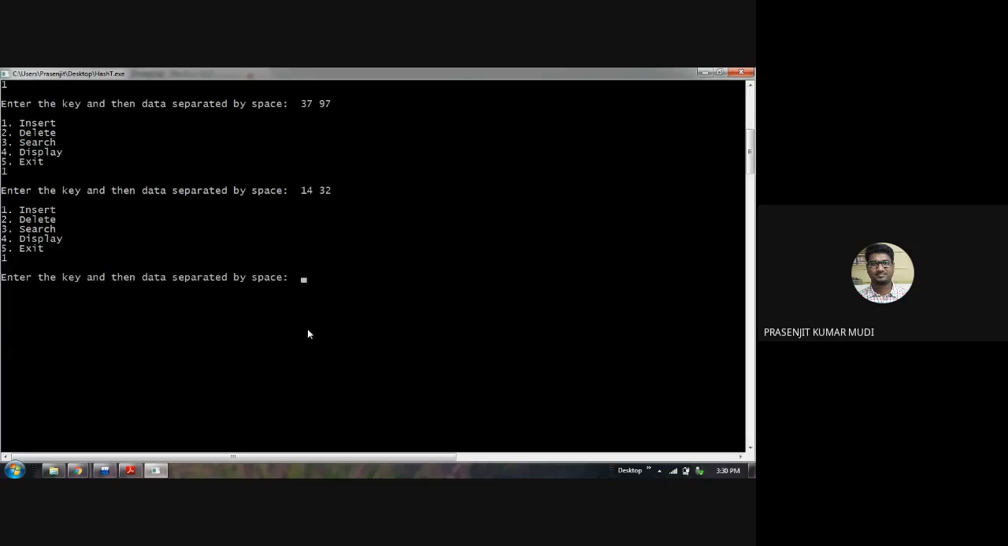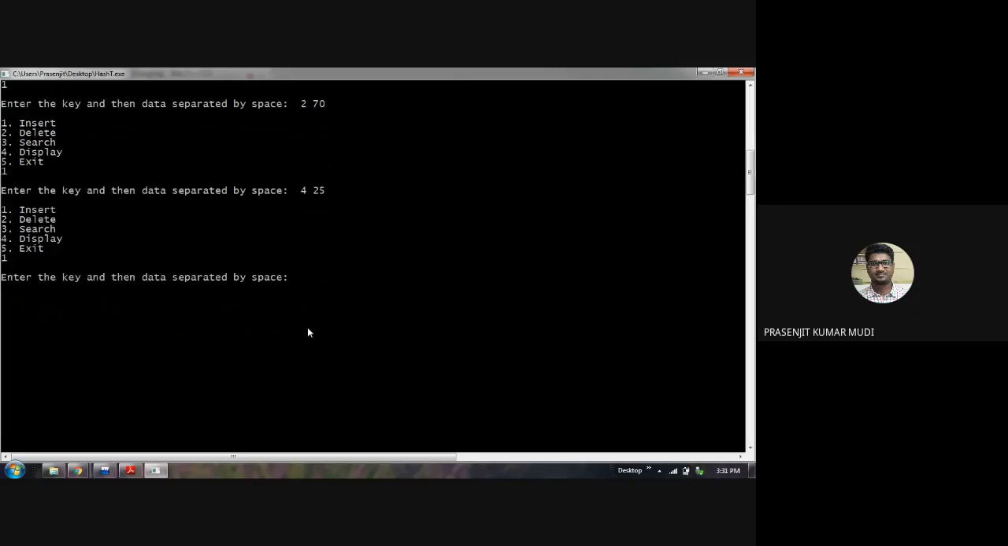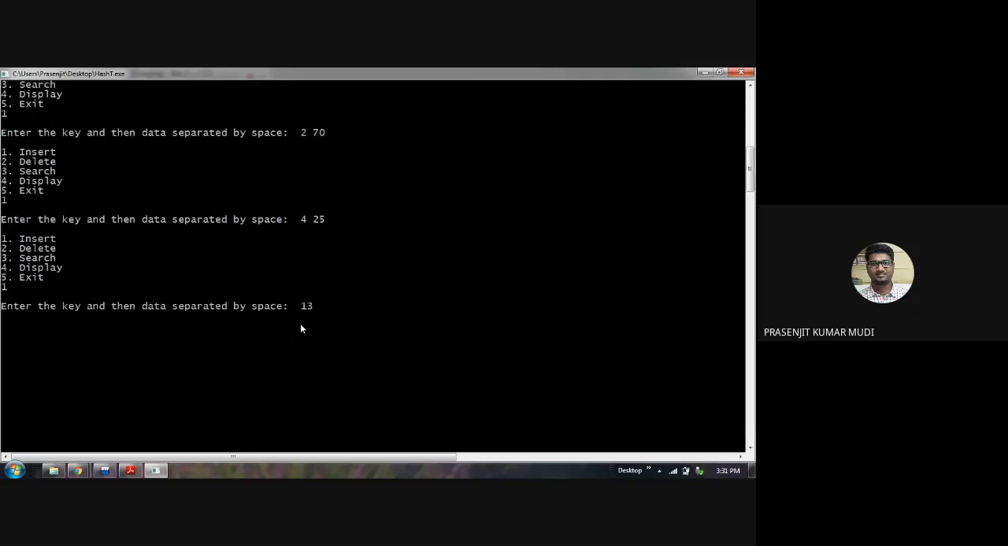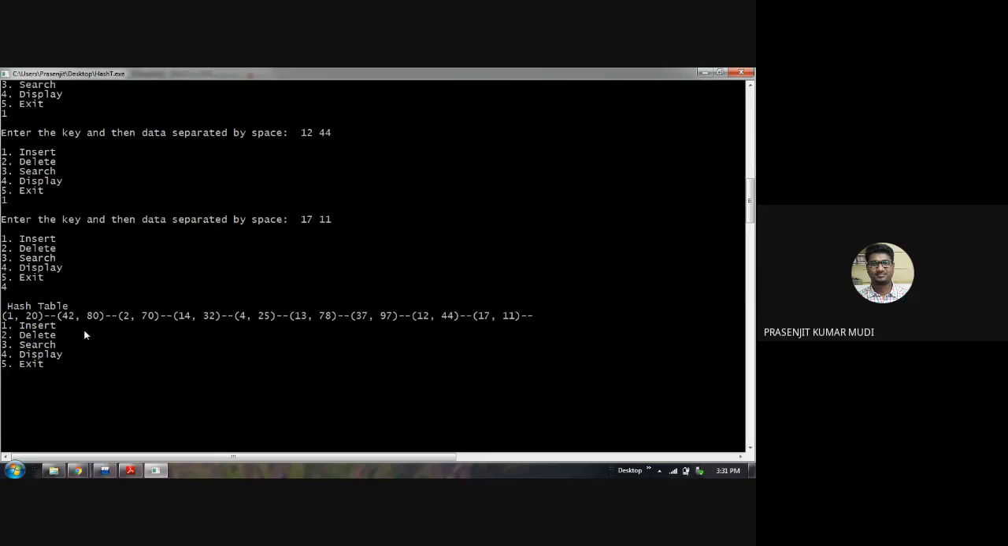Insert 2 space 70, then insert 4 space 25, and then insert 13 comma 78, then insert 12 space 44, and the last is 17 comma 11. Yeah, so 9 elements, I think. Yes, 9. So now if I want to display the content of the hash table, it is looking like this: 2, 3, 4, 5, 6, 7, 8, 9.